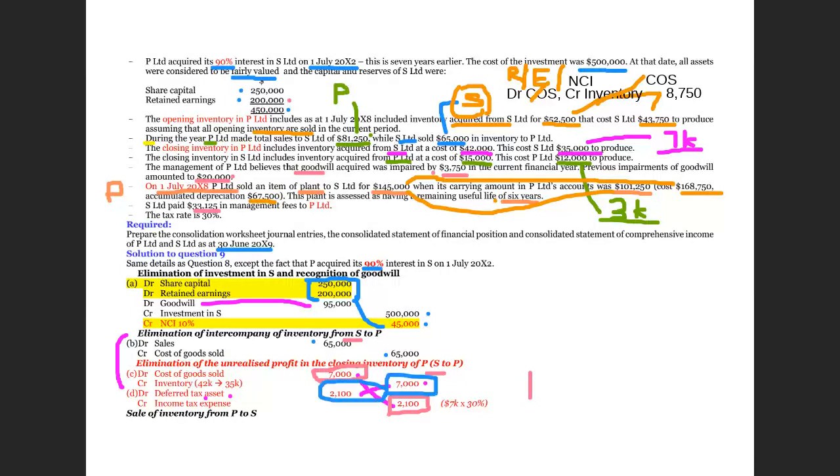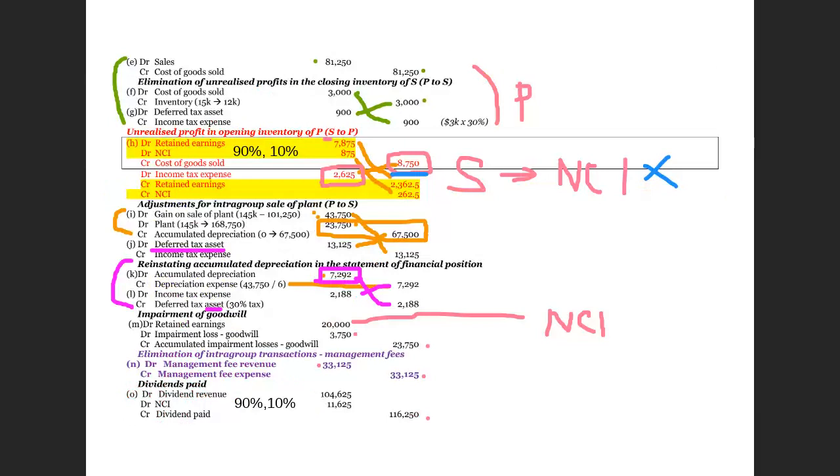Therefore, for this portion, it remains unrealized at the end of the year. So therefore, the net assets should be reduced. The consolidation adjustment will reduce the net asset. How much? It must be 7,000 minus the tax relevant.